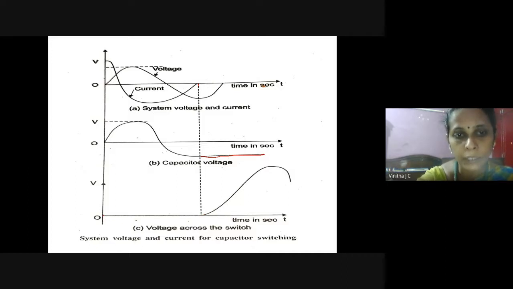Similarly, during this instant, the circuit breaker contacts are in closed position. That is the circuit that will carry the current. The switch is just like a short circuited condition. So during that short circuited condition, what will happen? The voltage across the switch is equal to zero. During short circuit condition, current becomes maximum and the voltage is equal to zero. So that's why during this period, the value of voltage is equal to zero.